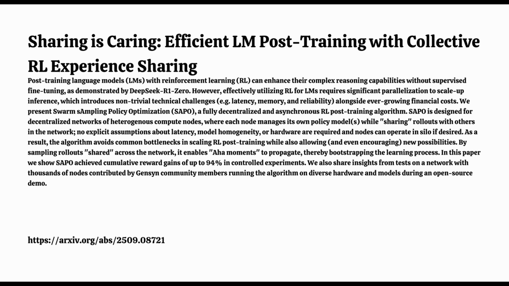There was a catch with relying too much on sharing. That's right. While sharing was clearly good, the setup that relied most heavily on external data, the 2 local 6 external one, showed some issues. It hit high rewards sometimes, but its performance swung up and down quite a bit as training went on. It seemed less stable. Why would that happen? More sharing sounds like it should be better.